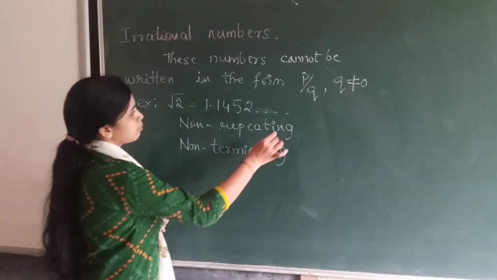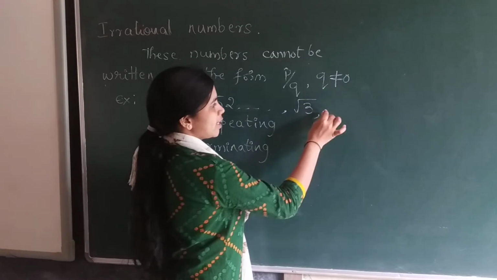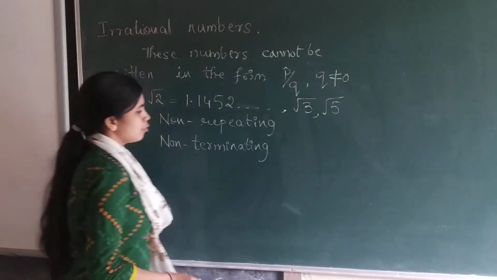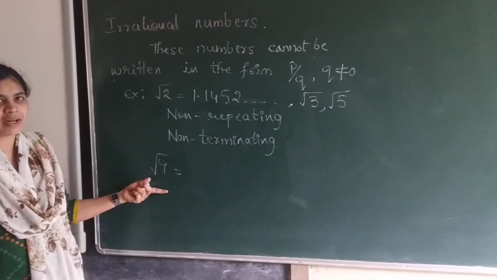Root 3 is also an irrational number. Root 5 is also an irrational number. But if there is root 9, this is a perfect square.